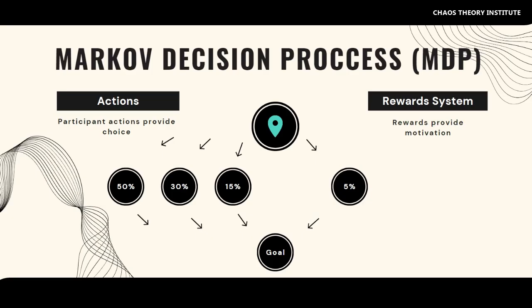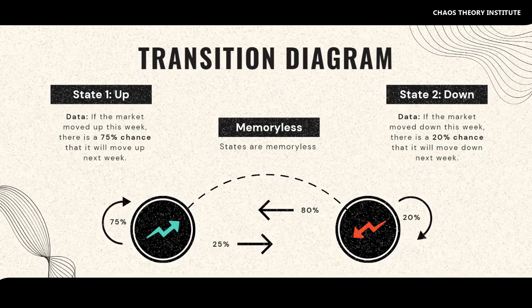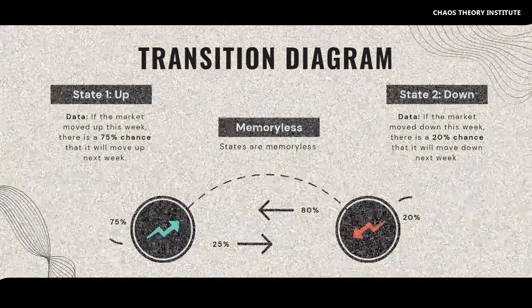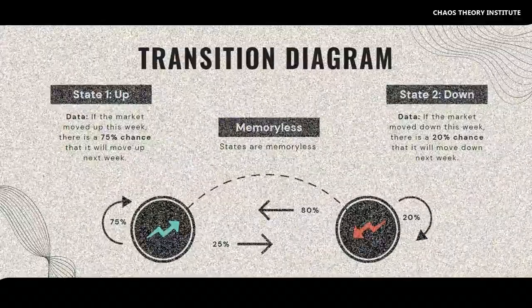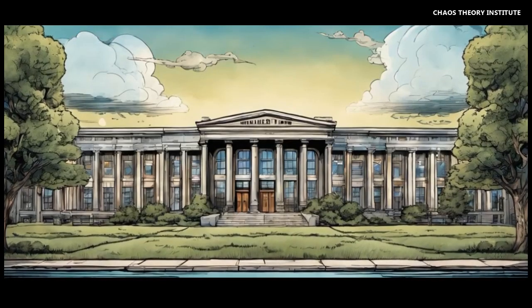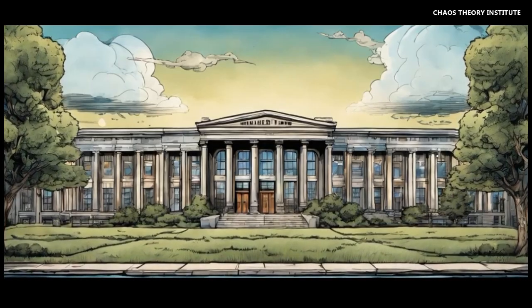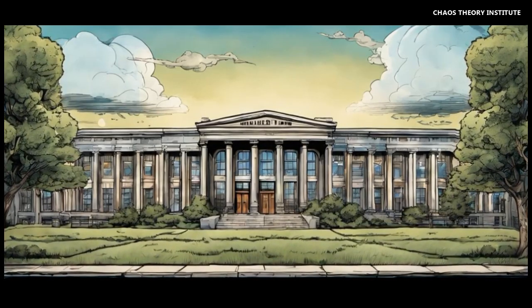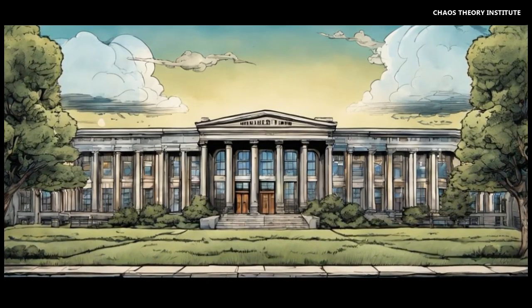So this is essentially what Simons was doing when he was investing in the finance markets. He was essentially trying to predict the future state of something with an extremely complex transition diagram full of randomness and noise. So let's fast forward a bit. How did it all turn out? Did the quantitative approach work? In short, yes. Simons went on to build one of the most successful hedge funds in history. In fact, Simons himself has been called the greatest hedge fund manager of all time.